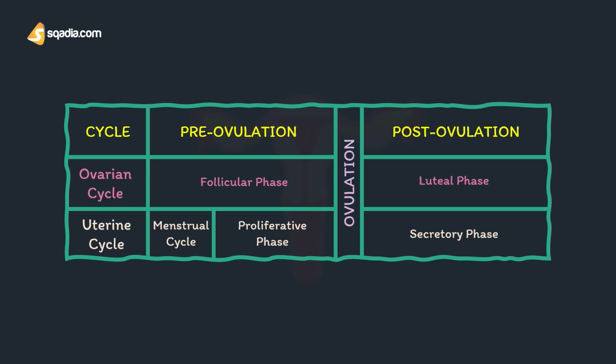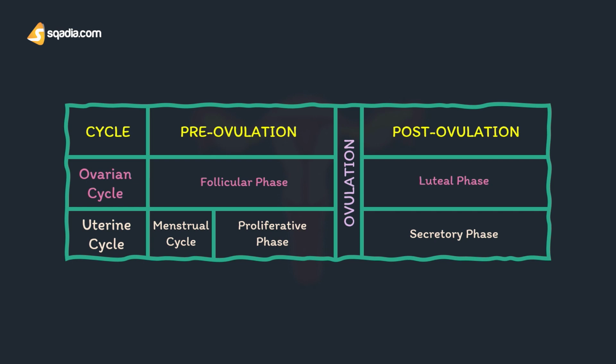And ovulation is a separate entity which we're going to discuss in the next lectures as well. So now you can connect the dots that the ovarian cycle only contains 3 phases: follicular, ovulation, and luteal phase, while the uterine cycle contains 4 phases: menstrual phase, proliferative phase, ovulation, and secretory phase. So do not get confused about them because we are going to be discussing them separately and their regulation in the upcoming bites.